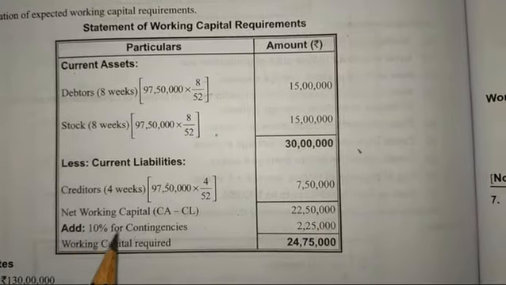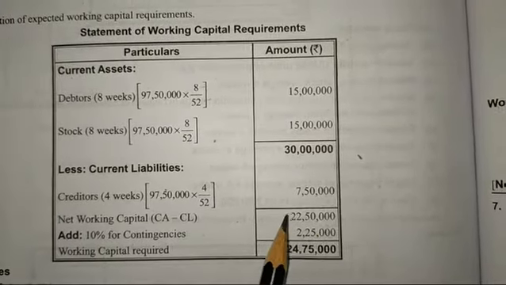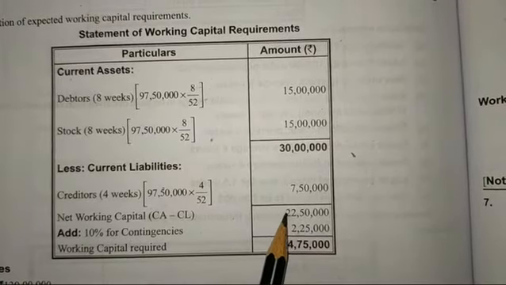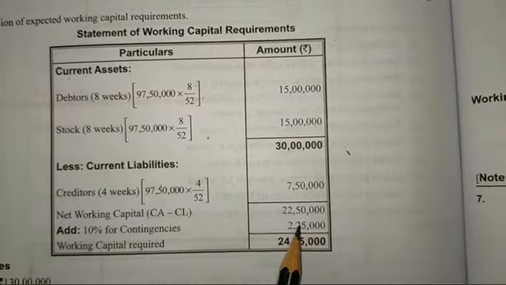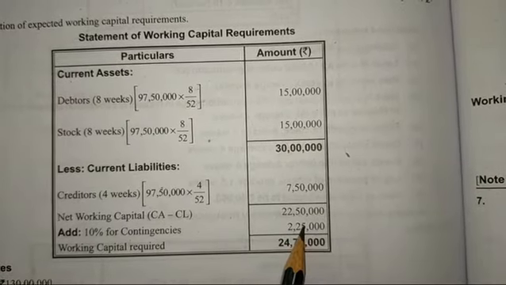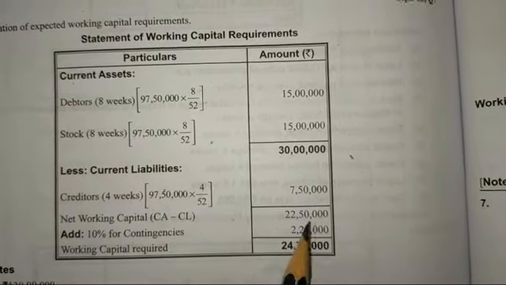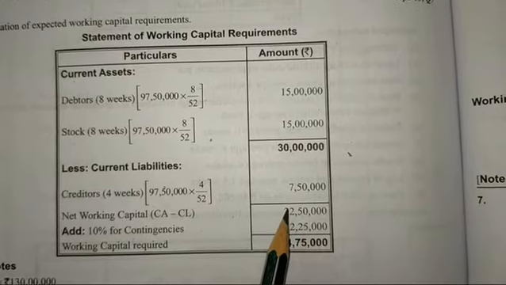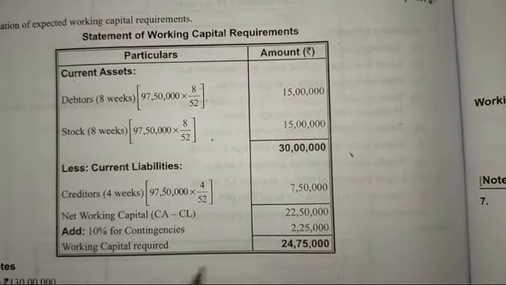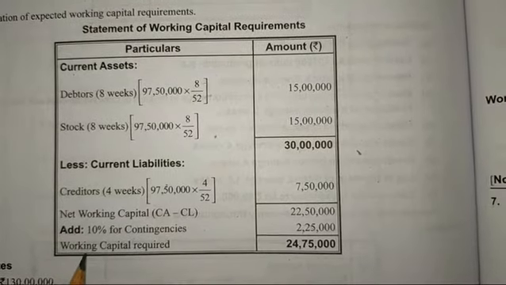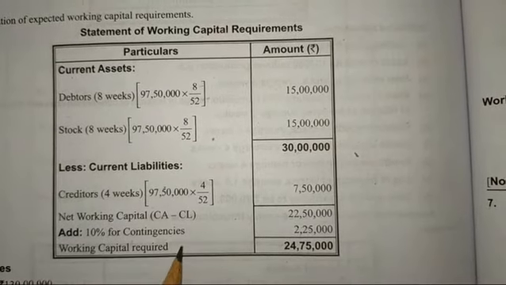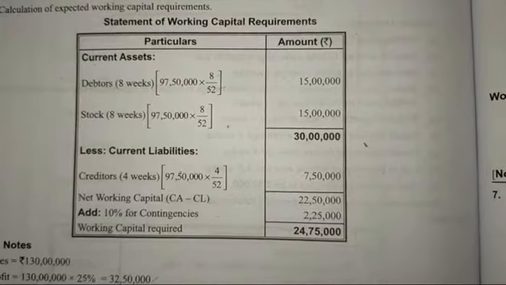Then add 10% of contingency on this amount itself. We are finding out 10%, and the 10% amount of contingency will be written over here. Then we are going to add, and we will get this amount. This is our working capital requirement. In this way the problem will be done.